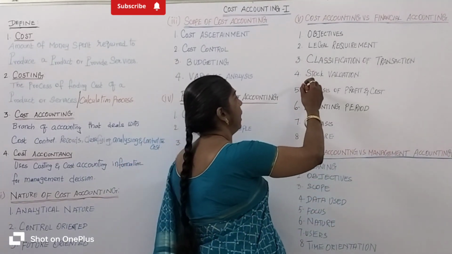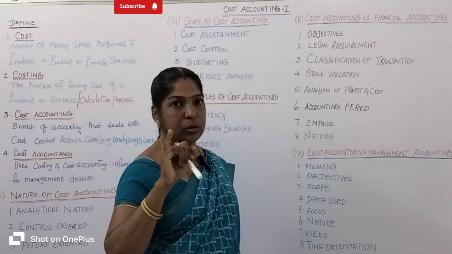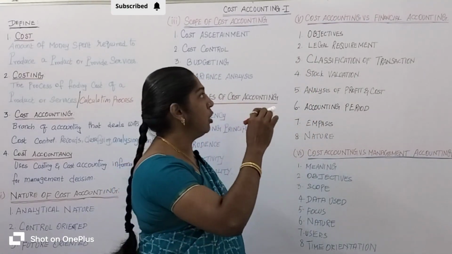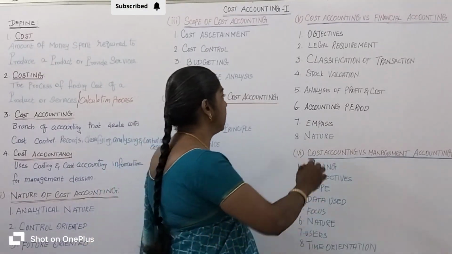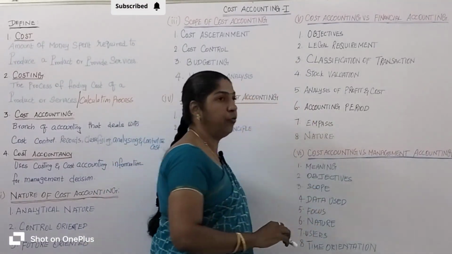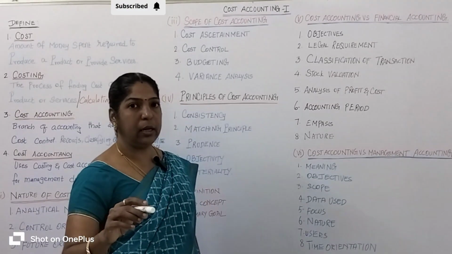So in stock valuation, cost accounting follows the cost price. Financial accounting always follows the lower price. Okay, let's come to analysis of the profit and the cost. Let's take the cost accounting analysis.